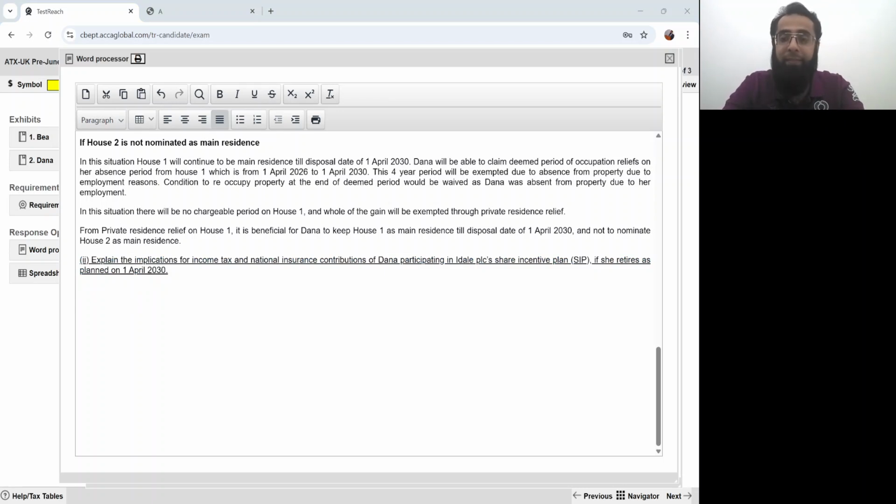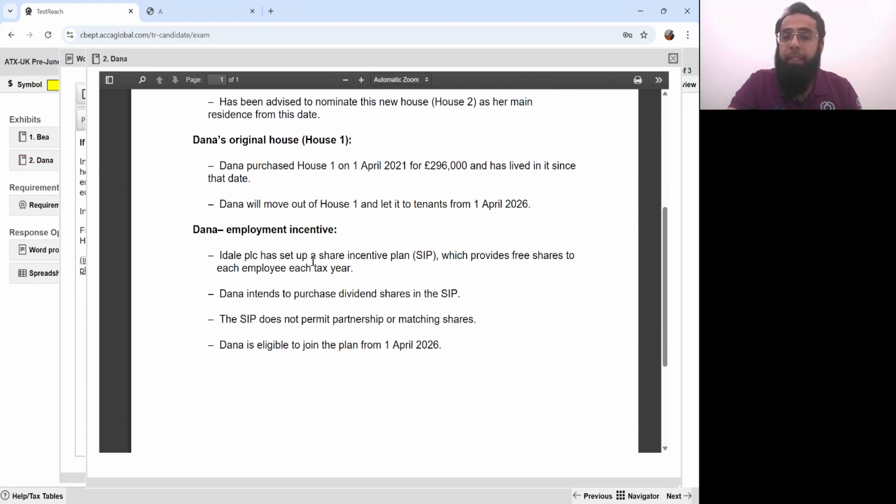Let's look at it. Okay, so if you look at this share incentive plan, Ideal PLC has set up a share incentive plan which provides free shares to employees each tax year. Dana intends to purchase dividend shares in the SIP. The SIP does not permit partnership or matching shares, so the plan won't go further. Dana is eligible to join the plan from 1st April 26.